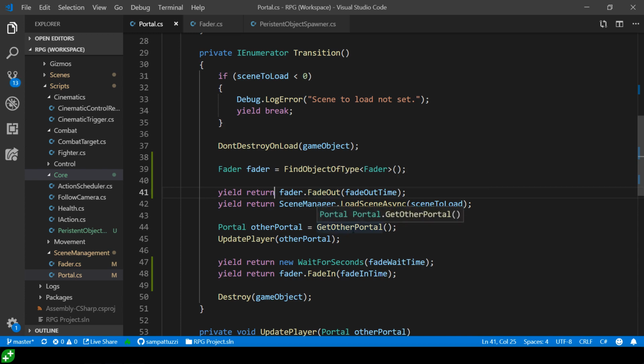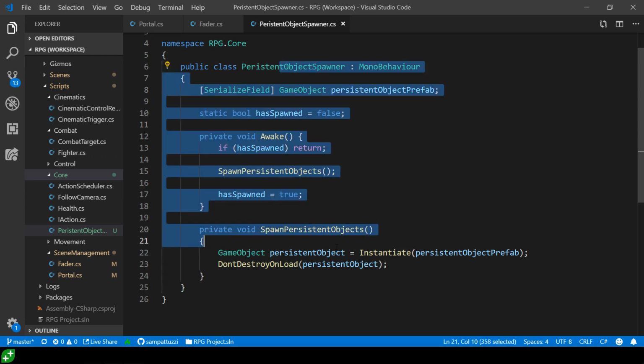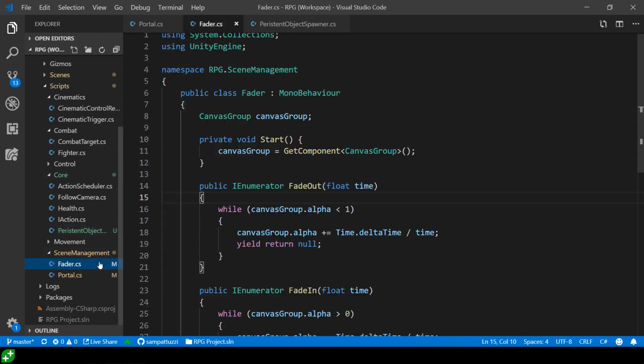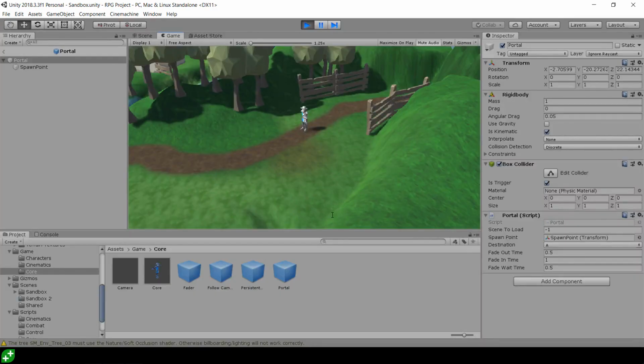So to recap, what we've achieved in this lecture is the ability to call our fader in our transition period, and we've done that by allowing our fader to live between scenes and essentially be a singleton without using the singleton pattern, by using this persistent object spawner instead. And hopefully you see how that's nice and neat. Our persistent object spawner is a small class, and the fader itself is a small class too, and each is responsible for its own job. So that brings us to the end of this scene management section.